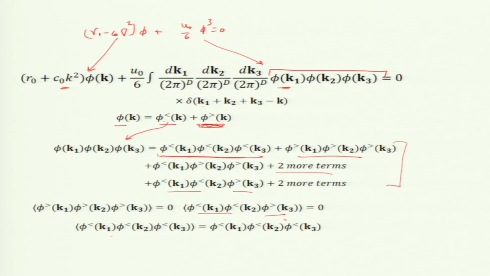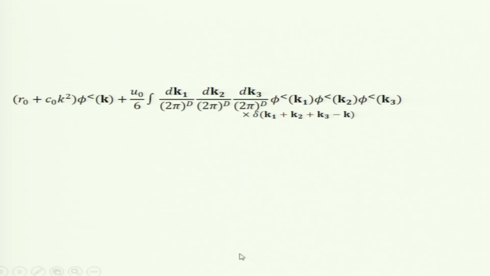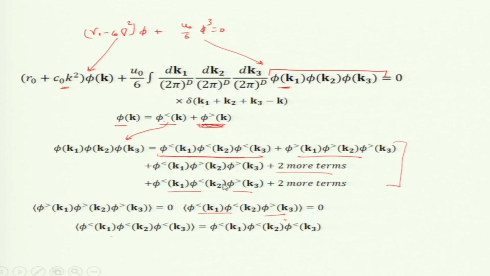All less will remain less, so we need to keep this in mind. It turns out 3 terms of these are zero, these terms are gone. This is the original equation, with φ less, φ less, φ less. I want to form an equation with only φ less.